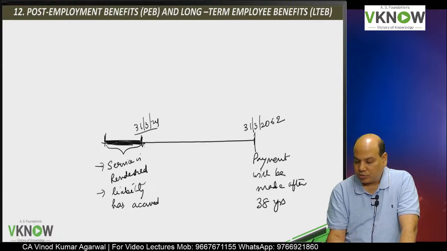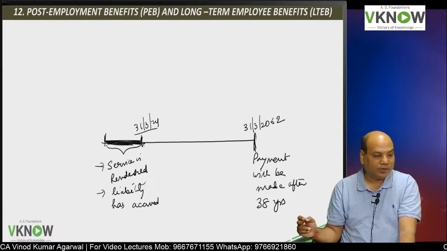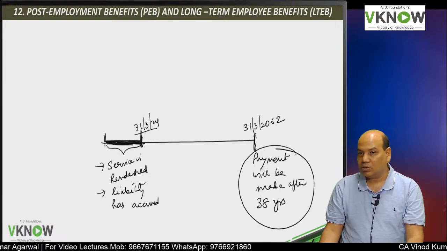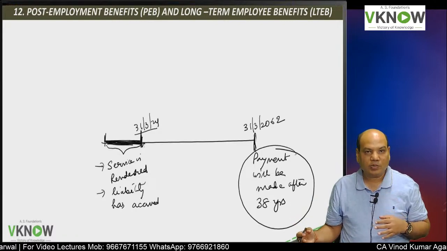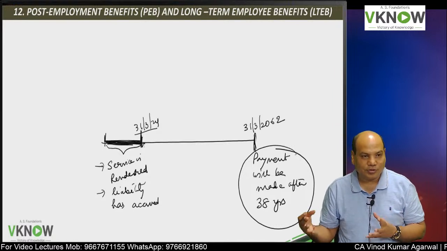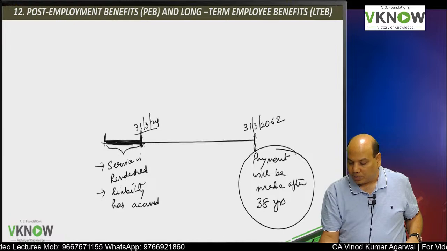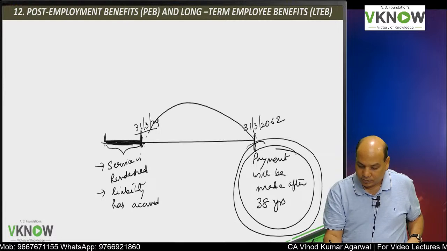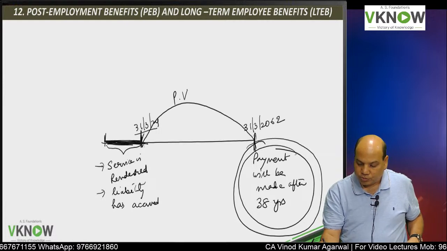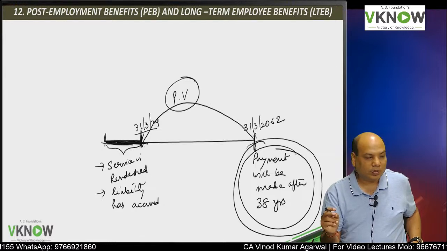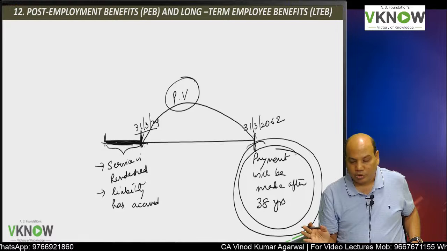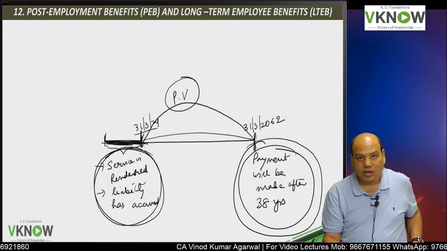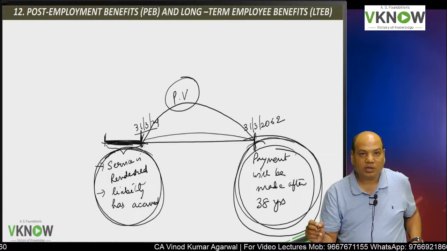If he has rendered the service which entitles him to receive the benefit, I need to make a provision, but the payment will be made after a huge gap. It may be after 5 years also, 10 years also, 30 years also. Because the payment will be made after a long gap, more than 12 months, the standard says you need to compute present value. The liability will be based on present value calculation, because there is a huge difference between the date the liability has accrued and the date when the payment will be made.